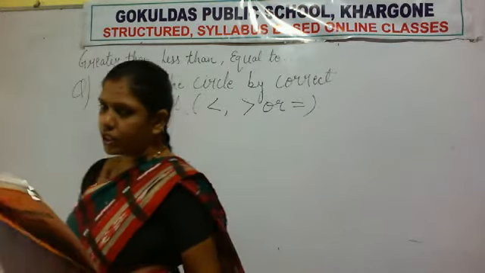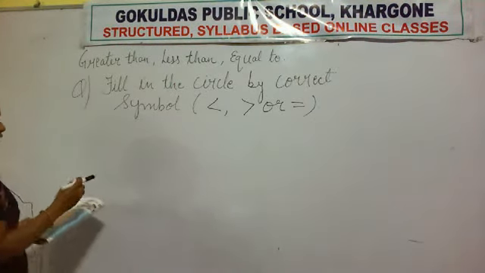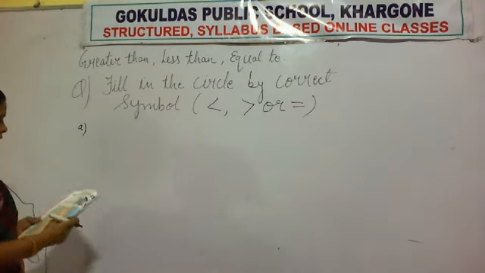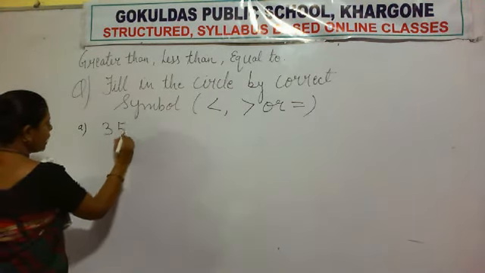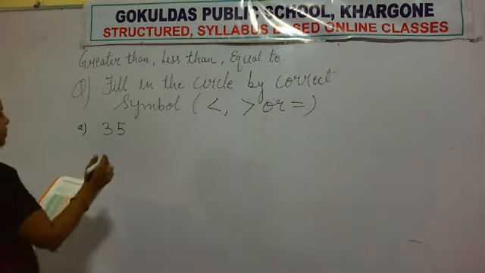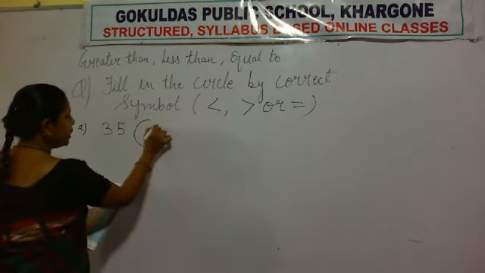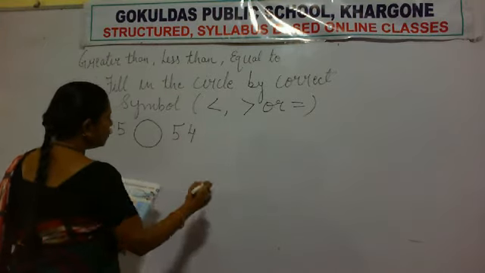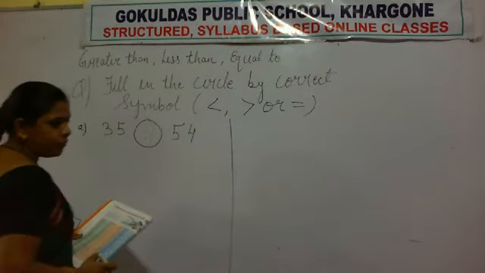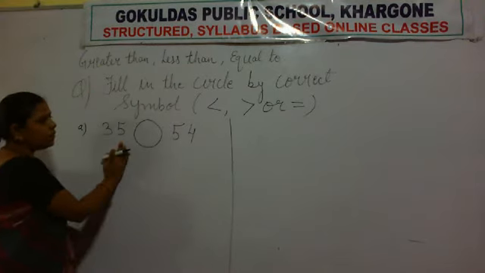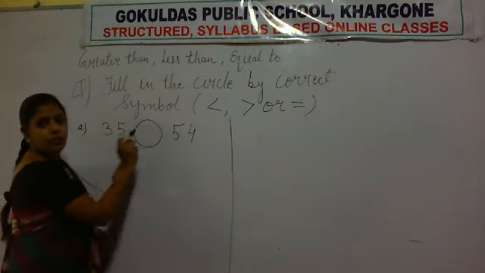Now write question 1, that is A. The numbers are 3, 5. How do we read this number? 35. Then make one circle. The next number is 5, 4. How do we read this? 54. So first we will read the whole question: 35, then circle, then 54.